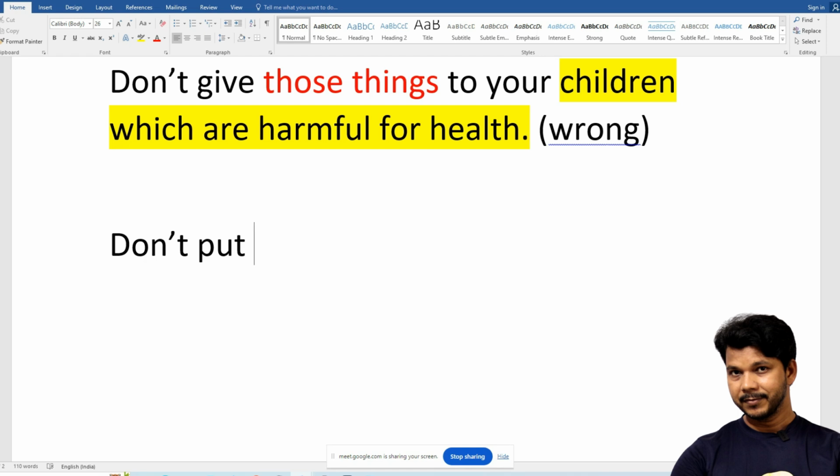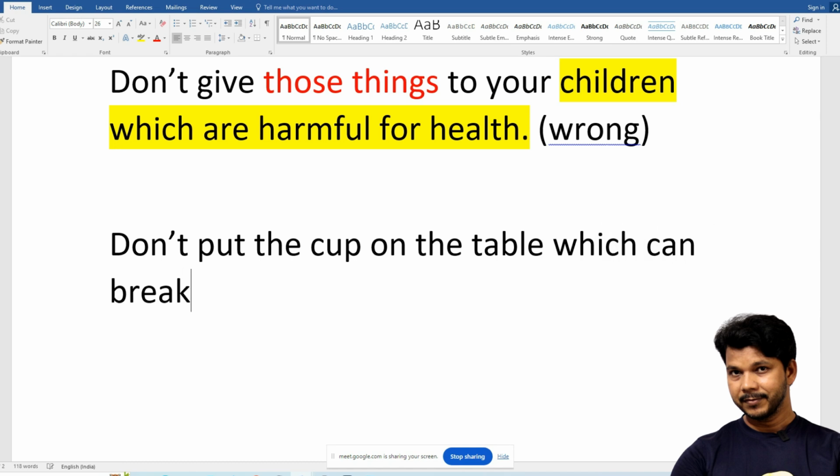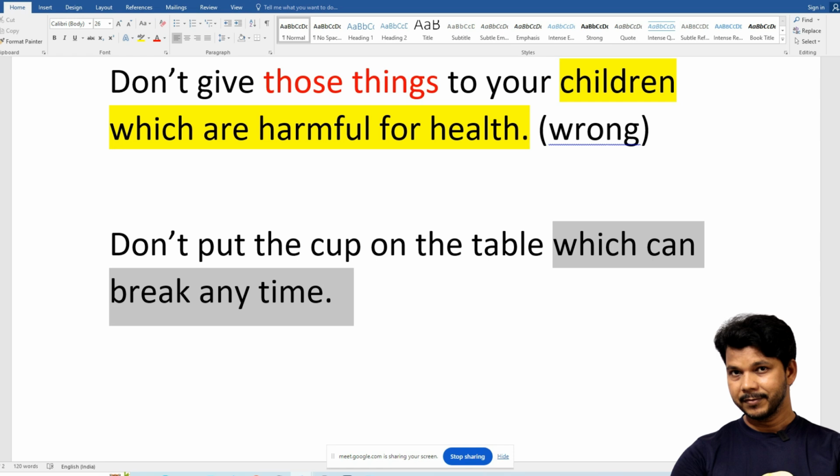Don't put the cup on the table which can break anytime. Don't put the cup which is broken, which can break anytime, on the table. This can be broken anytime.